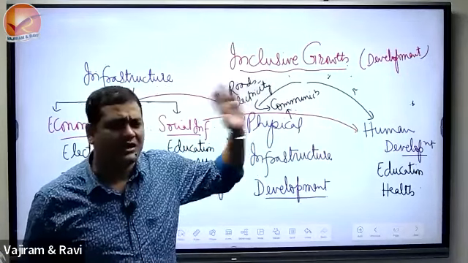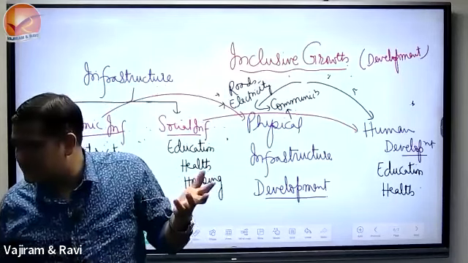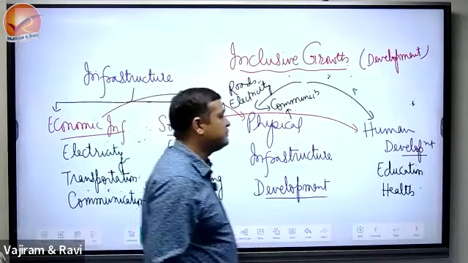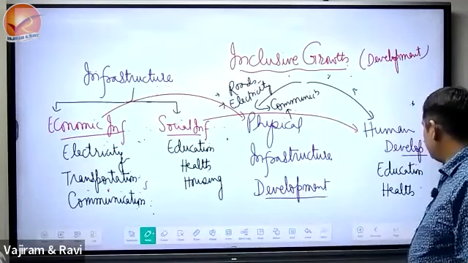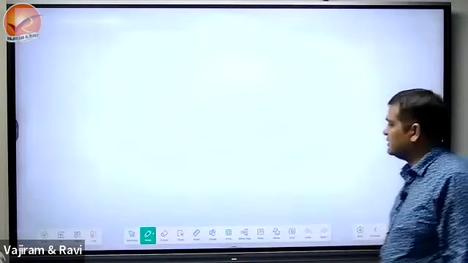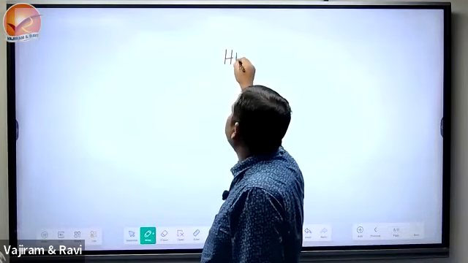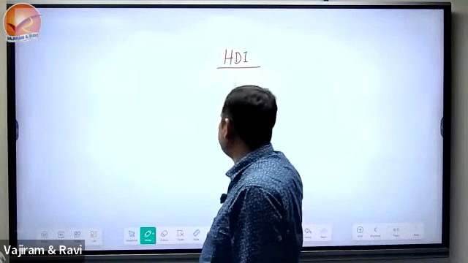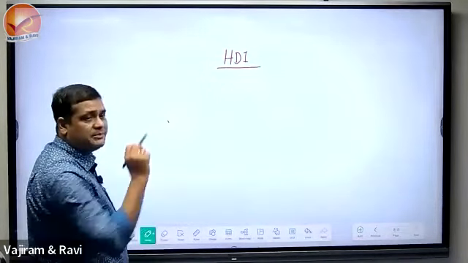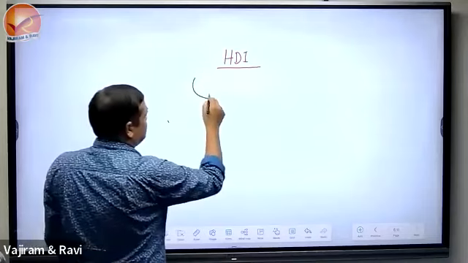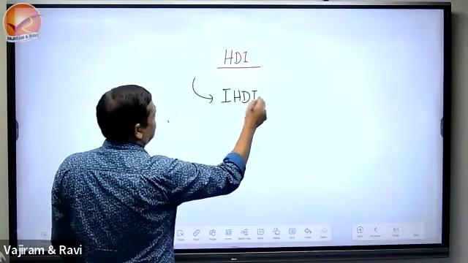Now understand the question. When we study in detail, obviously we study everything. Further we say that in this, every year there is an HDI report. The HDI publishes an IHDI, the Inequality Adjusted Human Development Index.